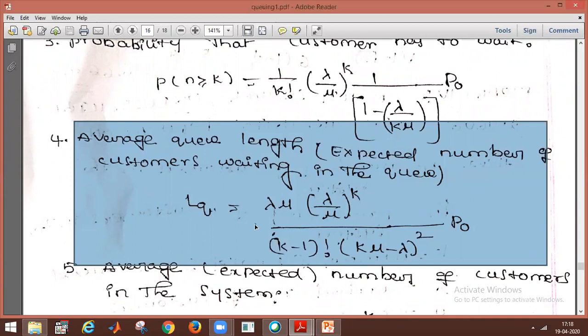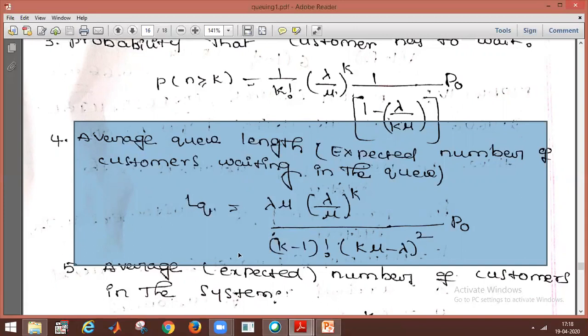LQ is equal to lambda mu into lambda by mu whole power k, divided by k minus 1 factorial into k mu minus lambda whole square, into P naught.